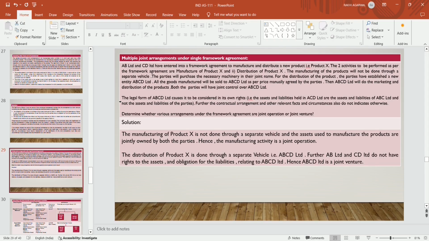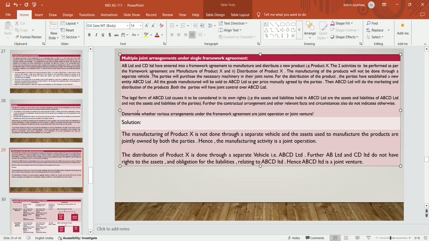So the legal form of ABCD Limited causes it to be considered in its own right, that is, the assets and liabilities held in ABCD Limited are the assets and liabilities of ABCD Limited and not the assets and liabilities of the parties. Further, the contractual arrangements and other relevant facts and circumstances also indicate otherwise. Determine whether the arrangement is a joint operation or joint venture.